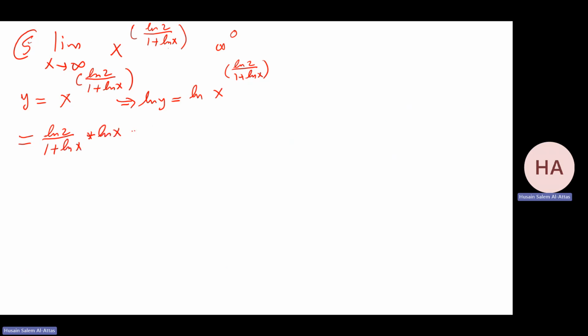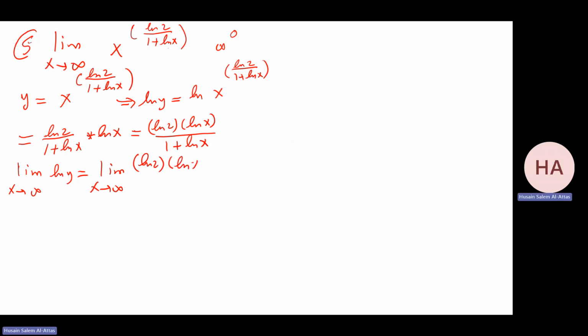In other words, it's ln 2 times ln x over 1 plus ln x. So this is ready now. It's function over function, no need to move something down. So now the limit as x goes to infinity of ln y is the same as this limit, which is ln 2 times ln x over 1 plus ln x.